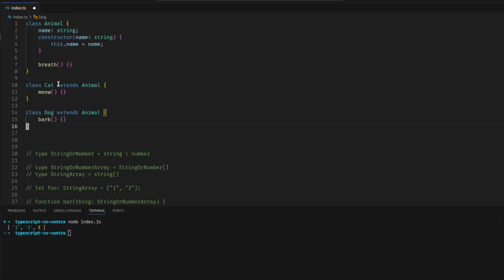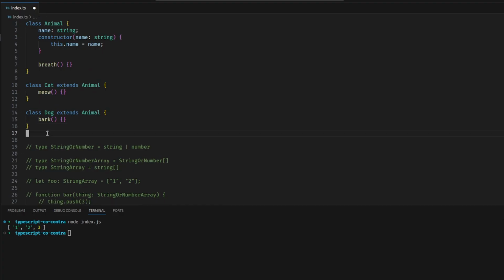And then we have dog, and dogs bark. That's unique to dogs. All right, we've got this. All dogs bark. All cats meow. All cats are animals. All dogs are animals. Cats are not dogs. Not all animals can meow, but some of them can. Not all animals can bark, but some of them can.